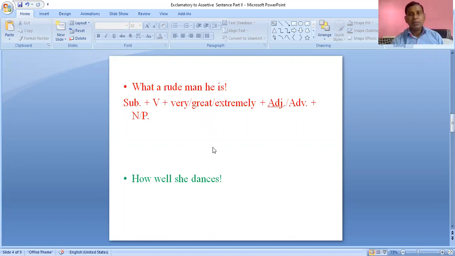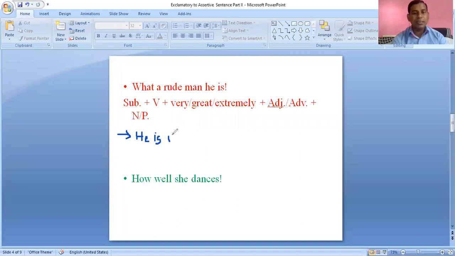So our today's sentence is: what a rude man he is. In this sentence, our subject is he, so we have taken he as our subject. Then there is our auxiliary verb or verb, is. Then out of the words very, great, and extremely, we will use very.